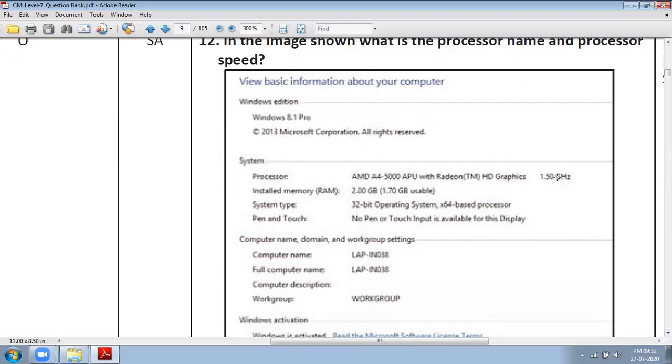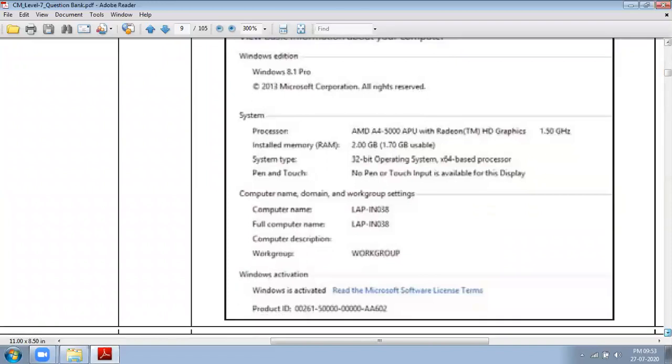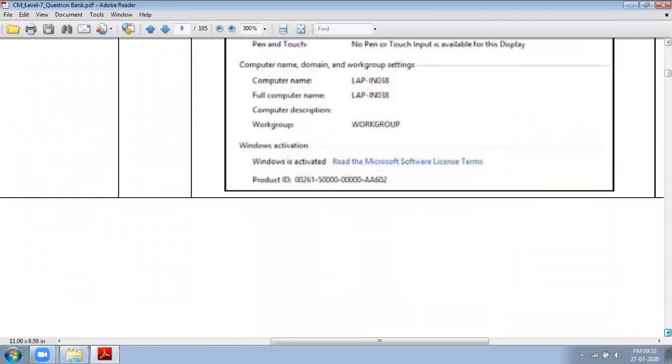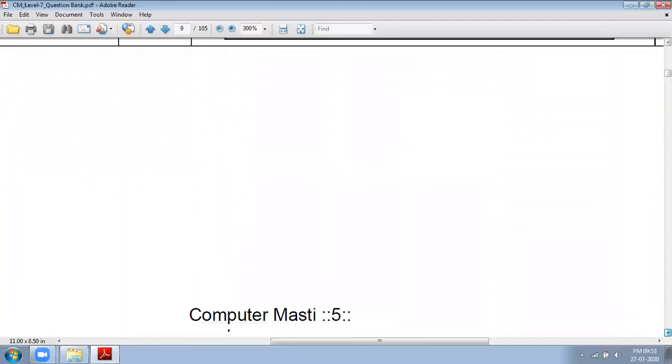Processor speed is 1.50 gigahertz and processor name is AMD A4, AMD A4 5000 APU with Radeon HD graphics. Now we'll move to the next question.